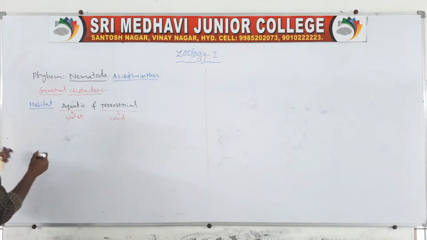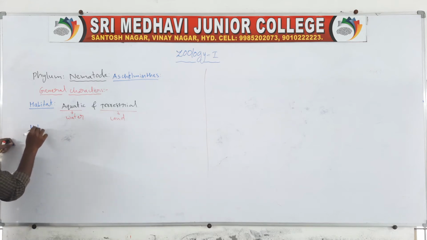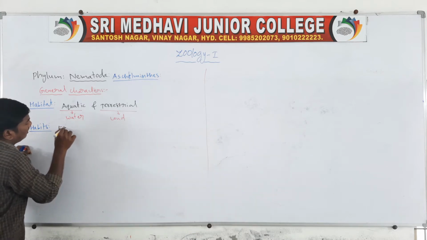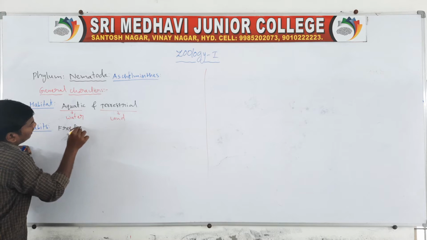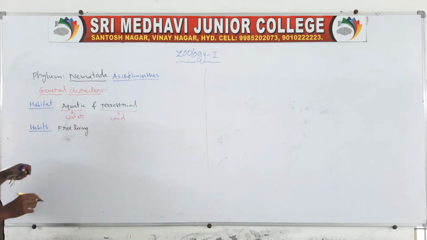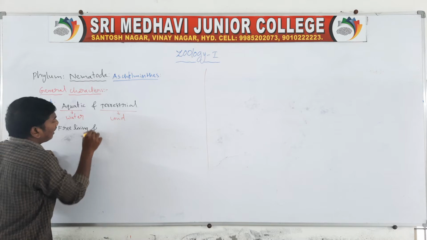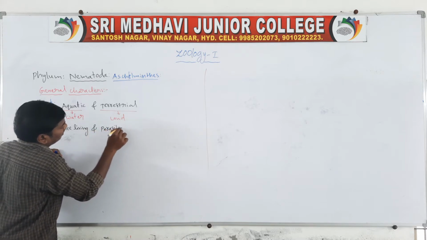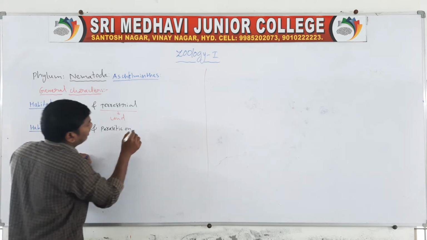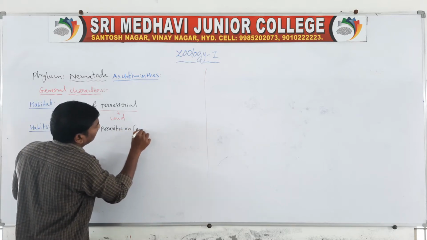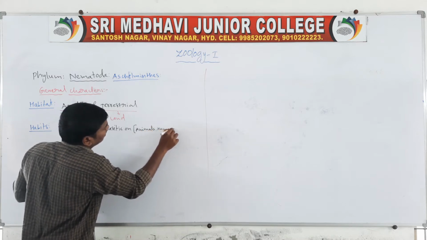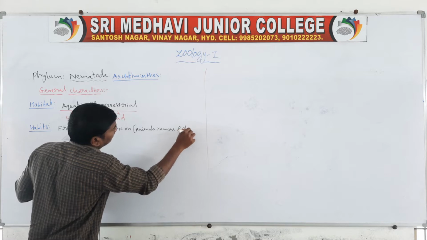Next one, habits. Some of the animals are free living, and some are parasitic on animals, humans and plants.